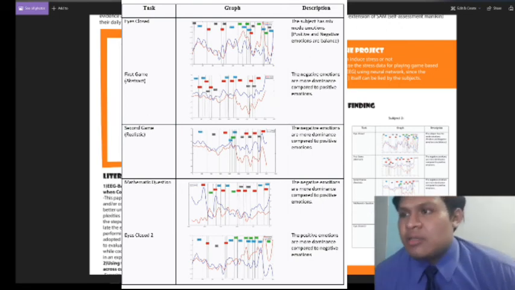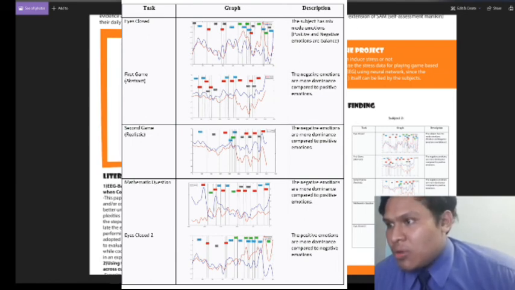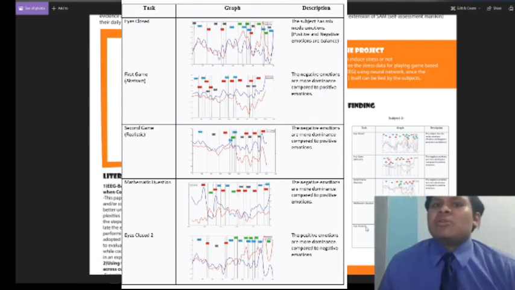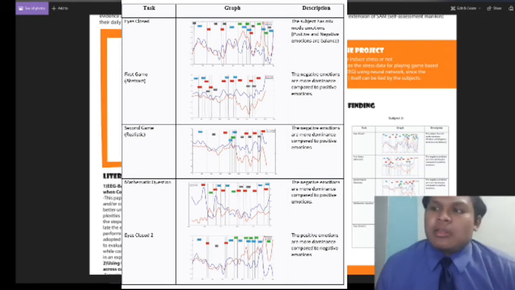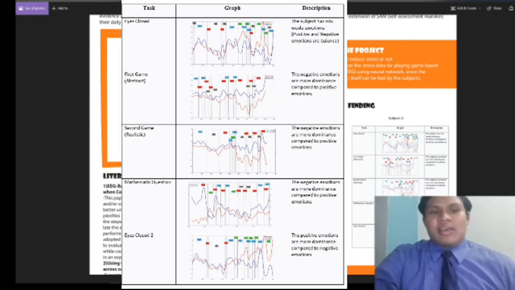Next, we gave the subject the mathematical question. It is the same as playing the game. The subject also has more negative emotion compared to the positive emotion. But at the end of the experiment, when we collect the eyes closed, the positive emotion is more dominant compared to negative emotion, because the subject starts to feel relaxed as the experiment has to end.